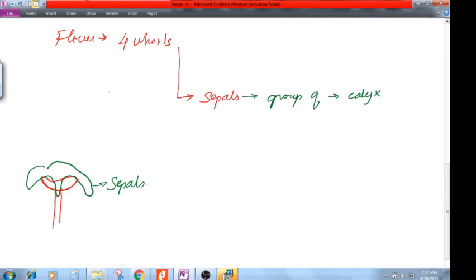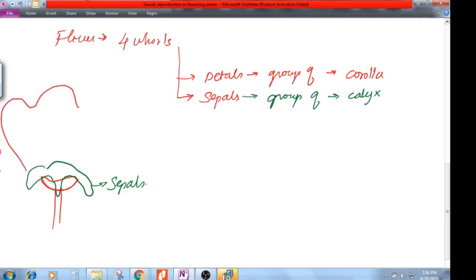Then the second whorl is petals. The group of petals is called the corolla. Let us draw the corolla here. So this is our petal, right? We'll have the corolla, which is the petals. The third whorl is the male organ, which is called the androecium, the male reproductive organ.